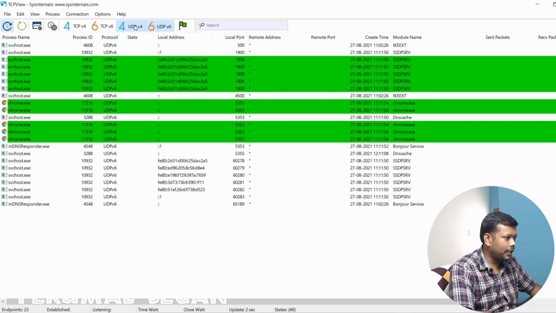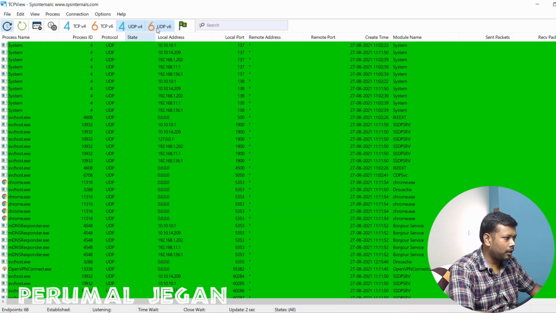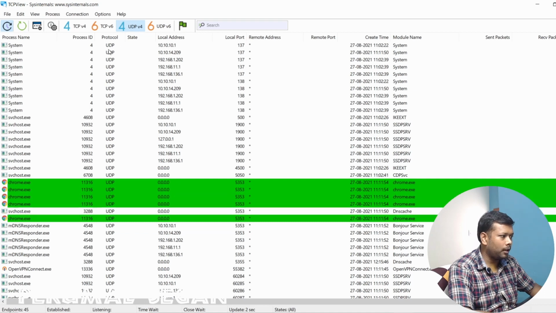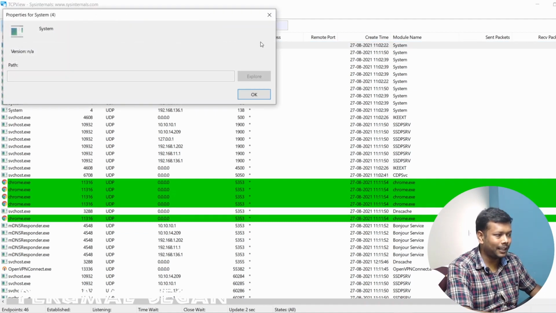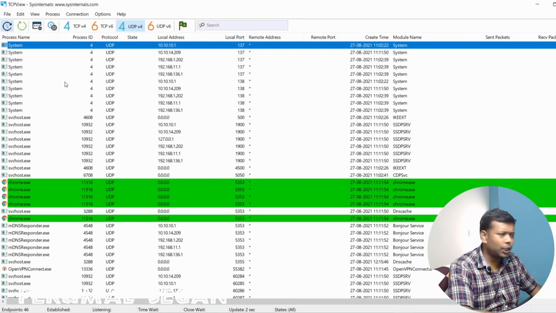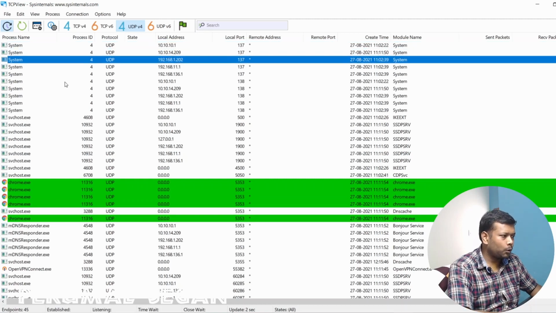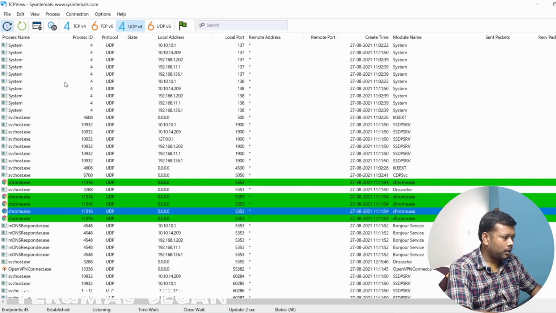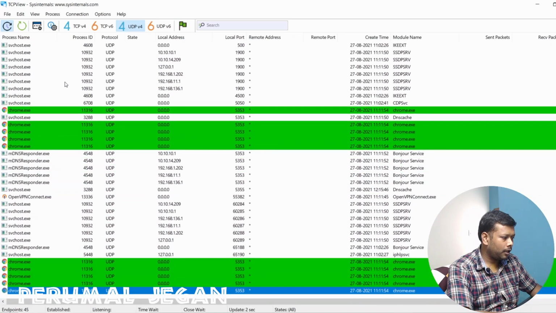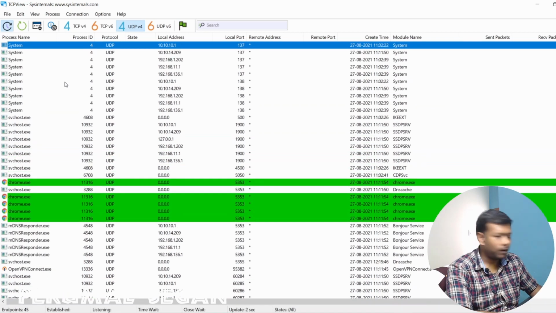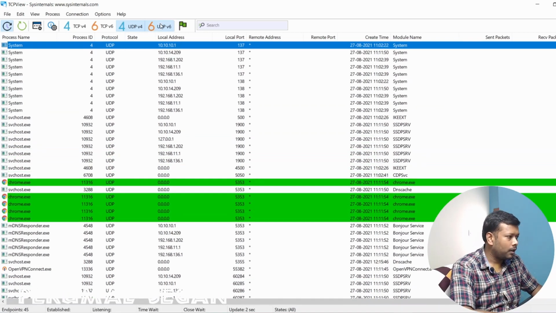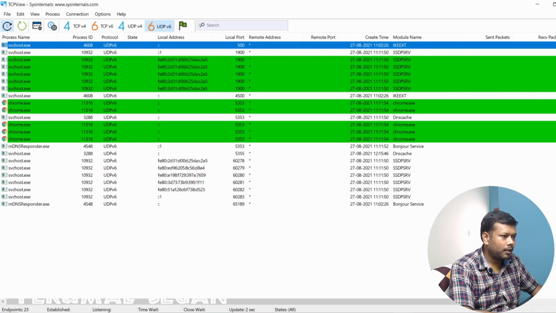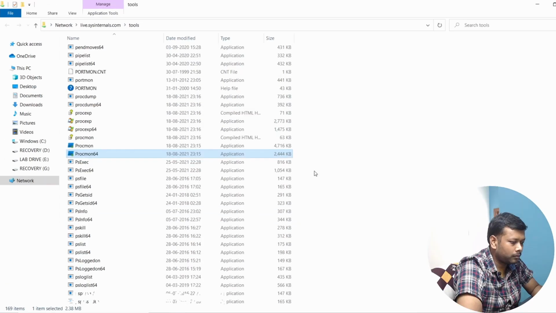I can see the UDP sessions here. UDP is a connectionless protocol, so it displays the UDP access as well, which is a very interesting utility available for everyone.